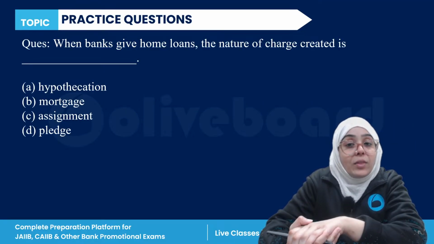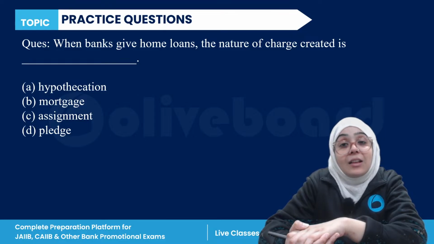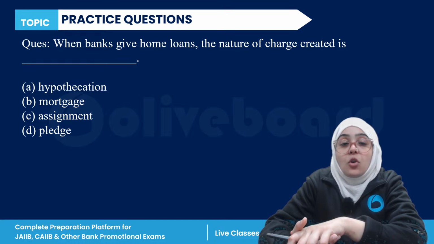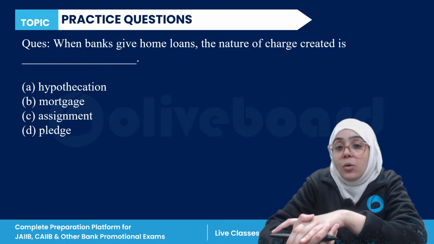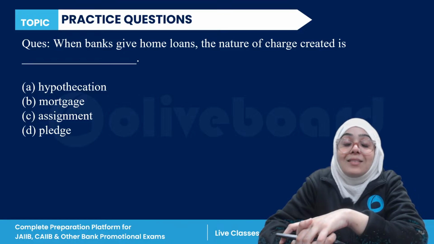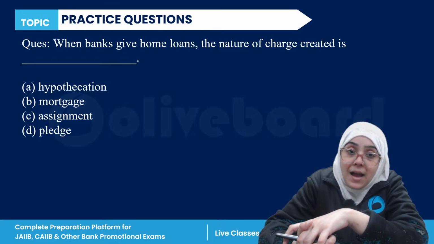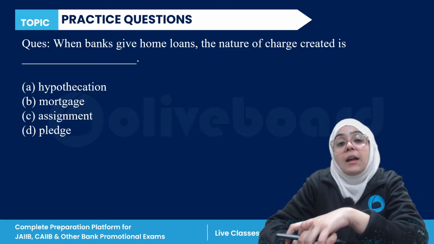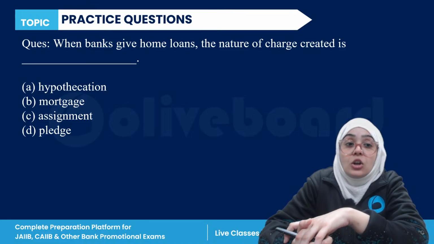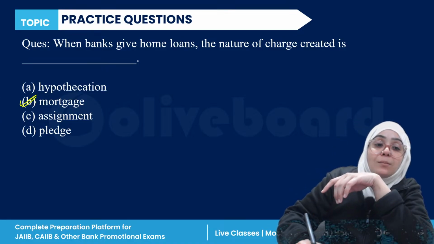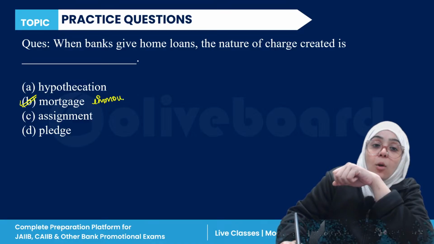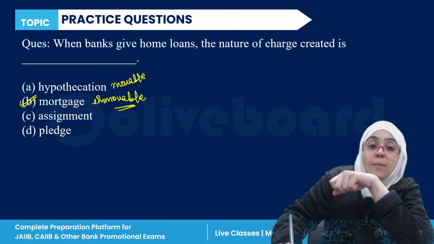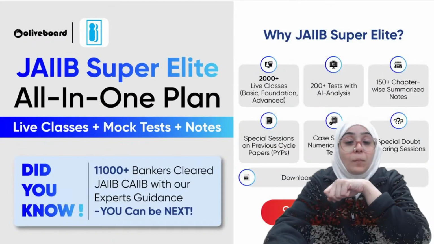When the bank gives a home loan, the nature of charge created is: hypothecation, mortgage, assignment, or pledge? Everyone, when the bank gives home loans, the nature of charge created is dash. The correct answer is mortgage, because mortgage is related to immovable property, and hypothecation is related to movable property. Clear? So this is the complete chapter.